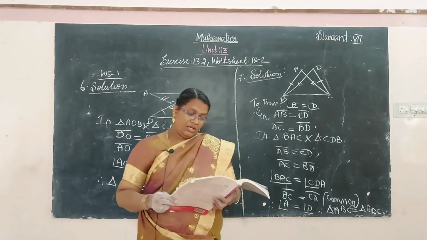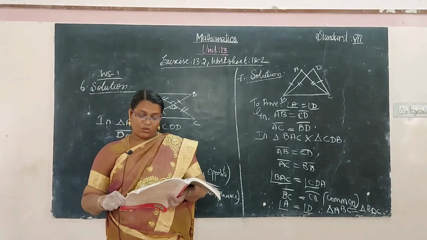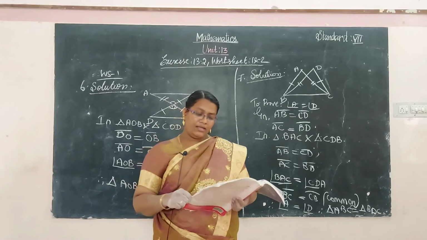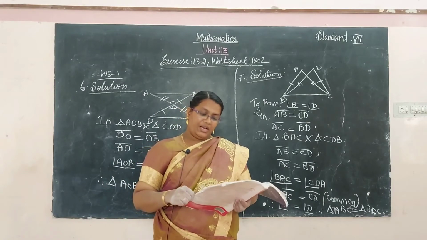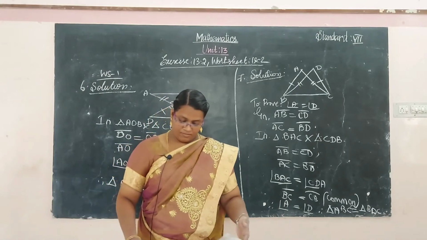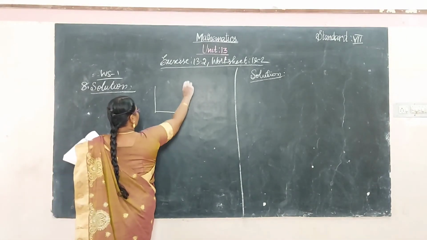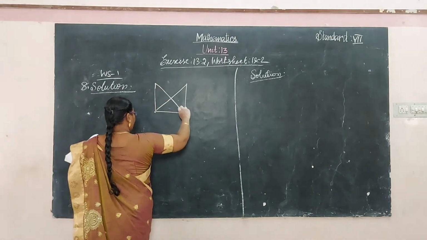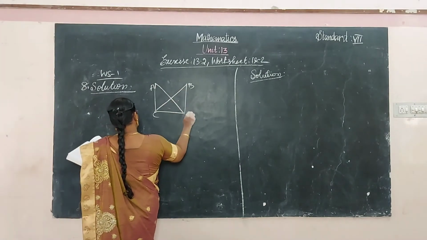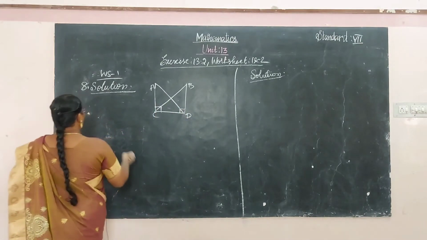In the figure, AD is equal to BC. The angle ADC is equal to angle BCD, equal to 90 degrees. Prove that the triangle ADC is congruent to the triangle BCD. 8th problem. The diagram, ABCD is a right angle figure.